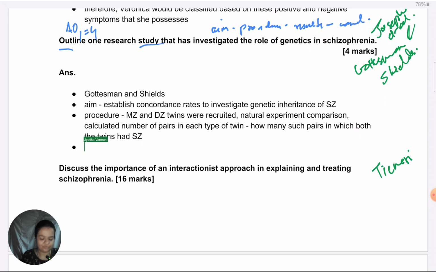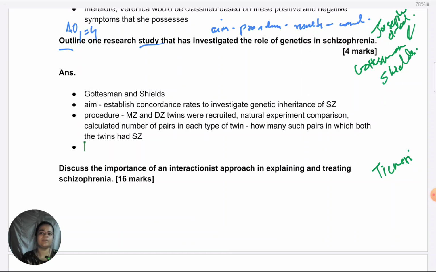You do not need to get into the logic of doing twin studies, like why they compare monozygotic and dizygotic twins, how that helps to control for the environment and all. That much detail is not required, just for 4 marks, and it's not about evaluation. But you do need to give the procedure. Now you'll see I have not given every detail of the procedure because it is for 4 marks. So I do not need to give how many monozygotic and dizygotic twin pairs were there, or over how many years they had been recruited. Those type of specific details are not required.